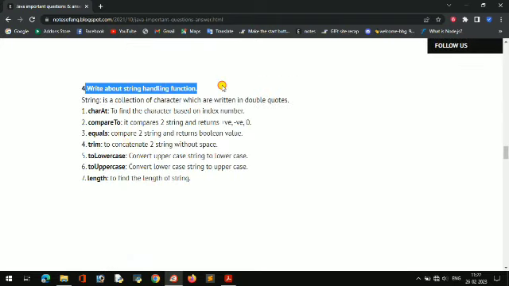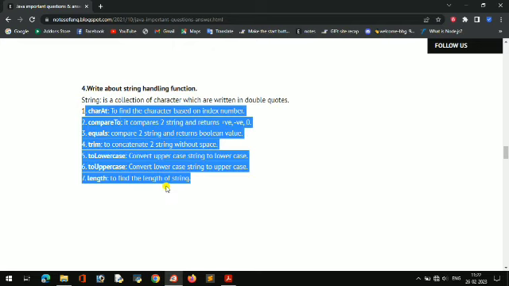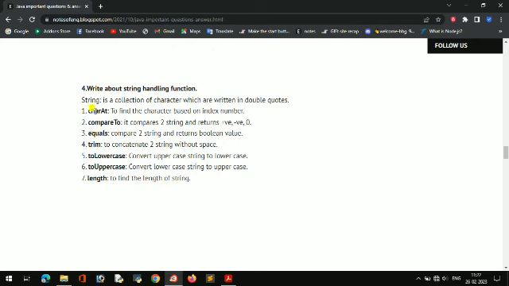And string handling functions are important, they are asked for 2 marks. So see some 4 to 5 string handling functions. A string is a collection of characters which are written in double quotes. And the functions are charAt, to find the character based upon the index number, and compareTo. It compares two strings: if two strings are equal, it is 0, if positive or negative, they are not equal.